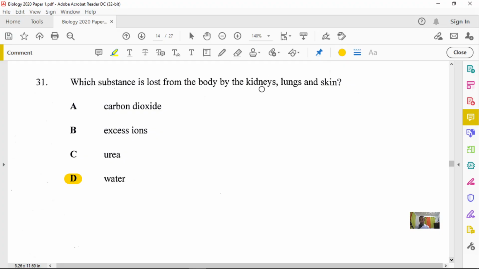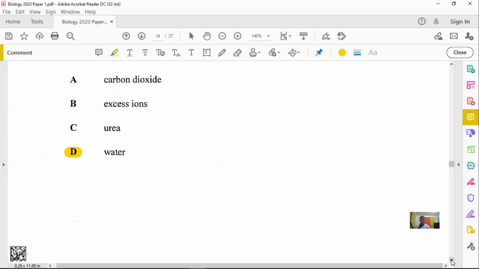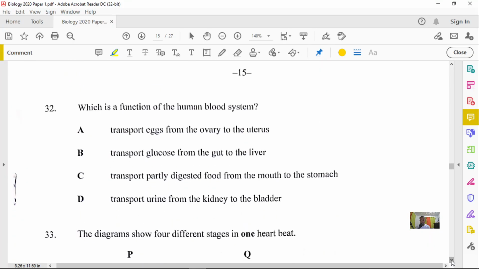Kidneys by urine, and water is in urine, and the skin is sweat. So water is common in all three. And remember, water is a byproduct of respiration as well, so definitely. All right, so let's jump on to question number 32.